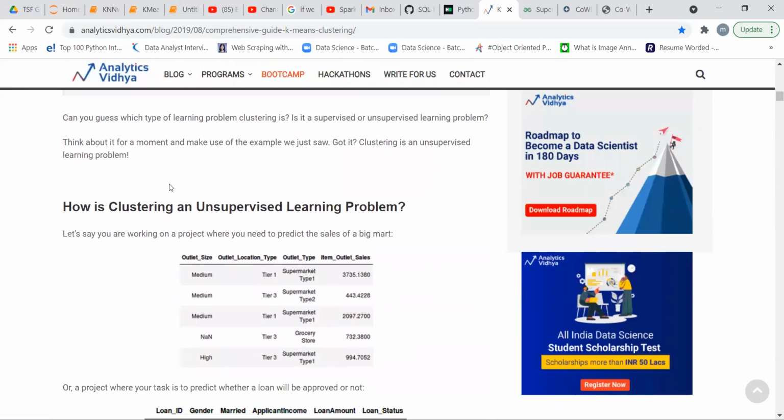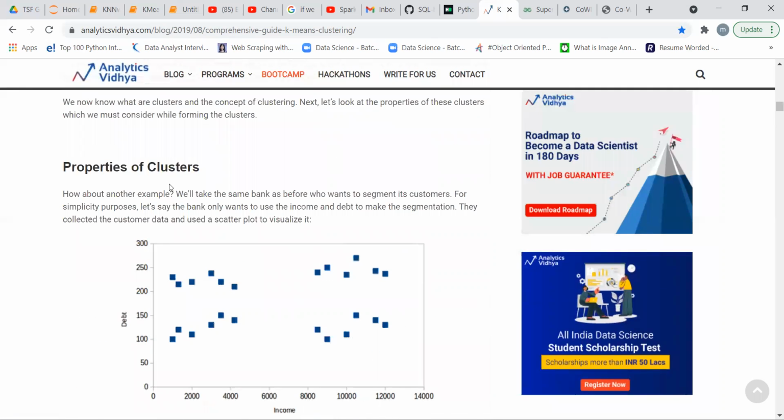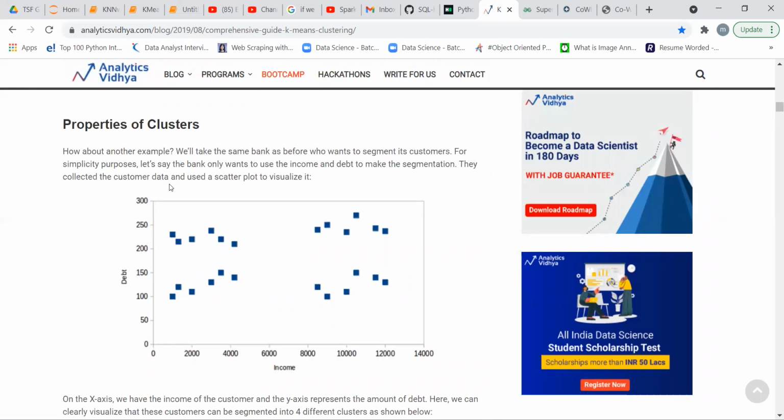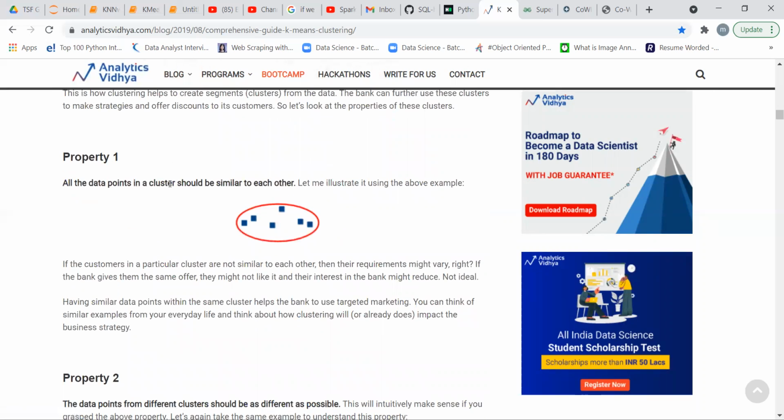Okay, so there are two different kinds of properties of a cluster. The first property is that all the data points which have similar characteristics and properties are closely bound together in a circle, which is formed as a cluster like this.